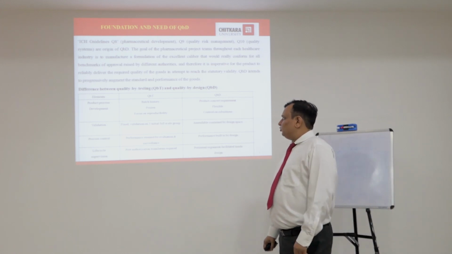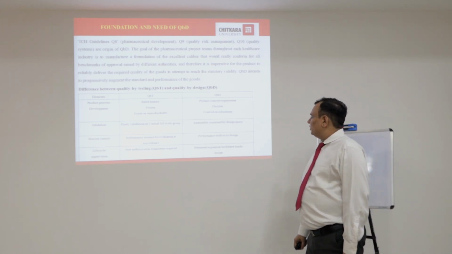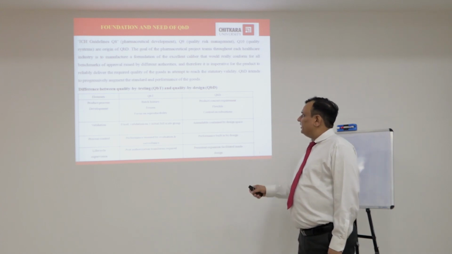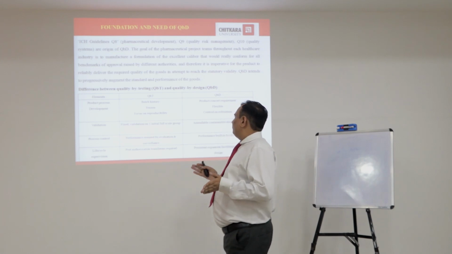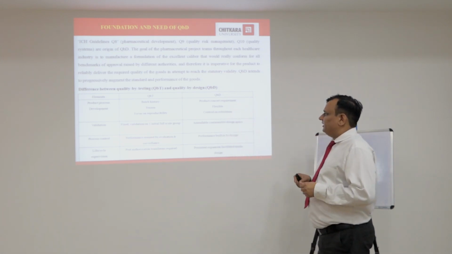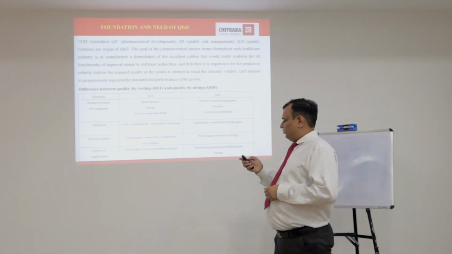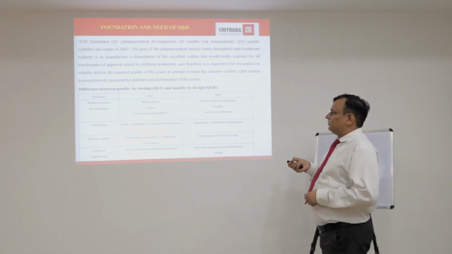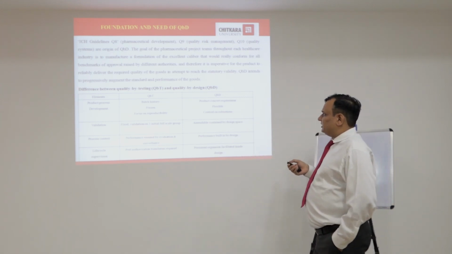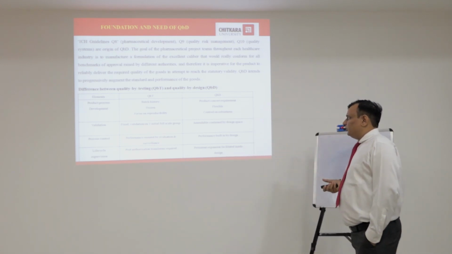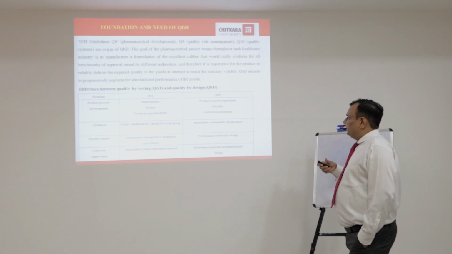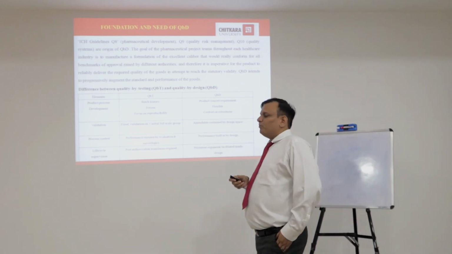Again, the difference between QbT and QbD, quality by testing and quality by design approach. If we consider different elements for comparison: in product and process development, quality by testing uses frozen batch history with focus on reproducibility, while QbD is product focused, with flexible requirements centered on robustness.